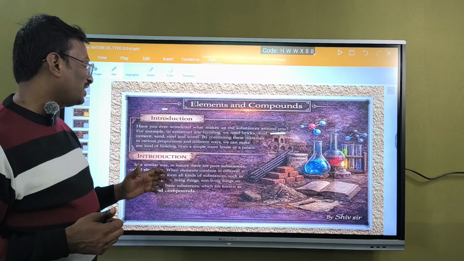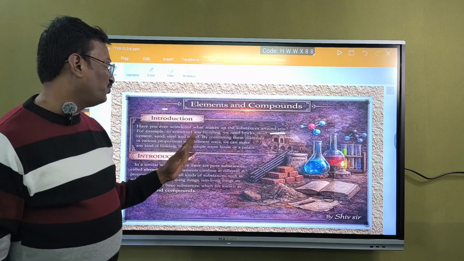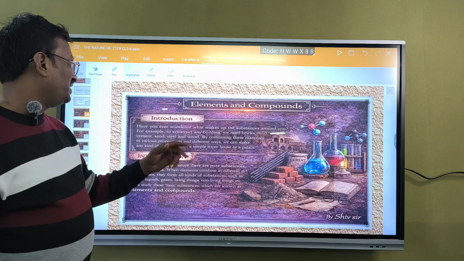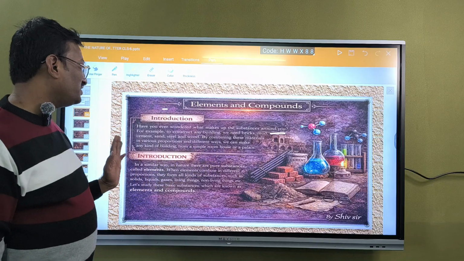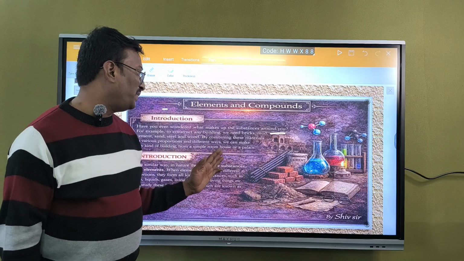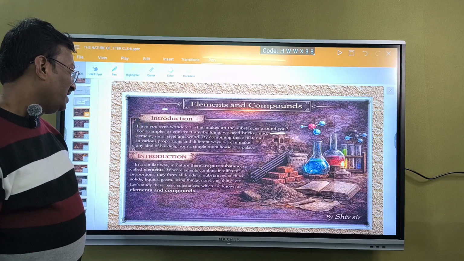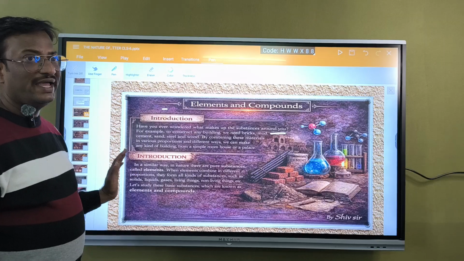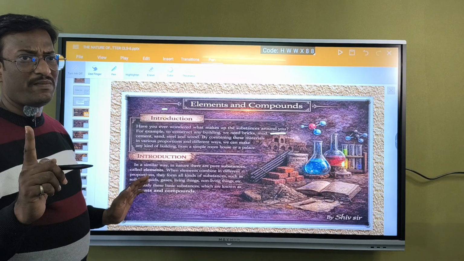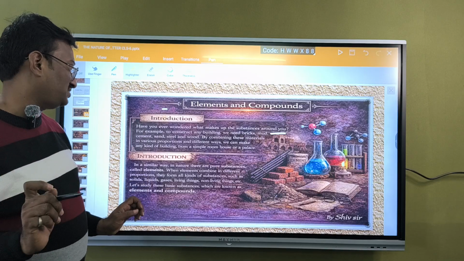For example, to construct a building, we need bricks, mud, cement, sand, steel, wood. By combining these materials in various proportions and different ways, we can make any kind of building, from a simple room, house or a palace. In a similar way, in nature, there are pure substances called elements. One thing you remember children, elements are very pure substances.